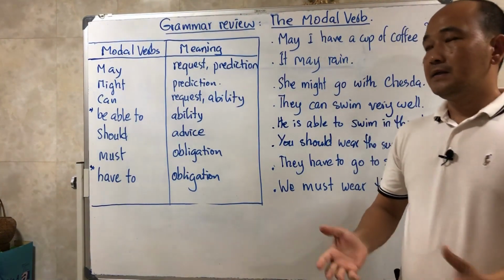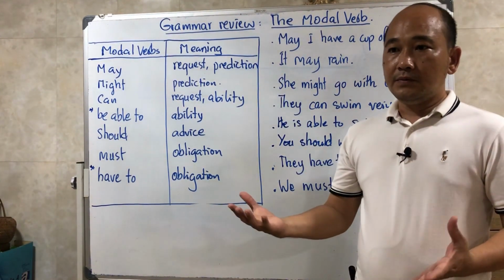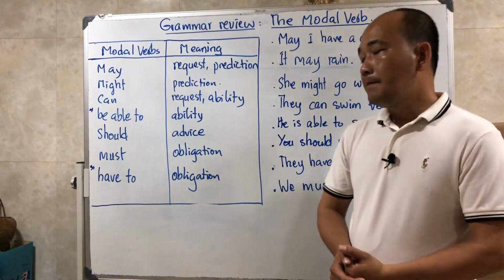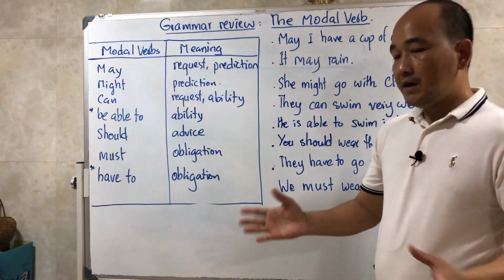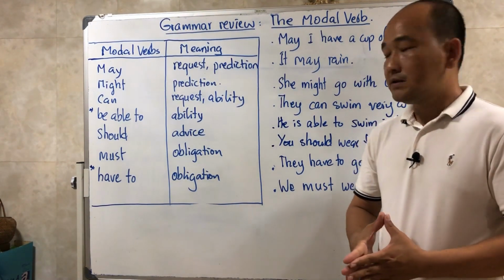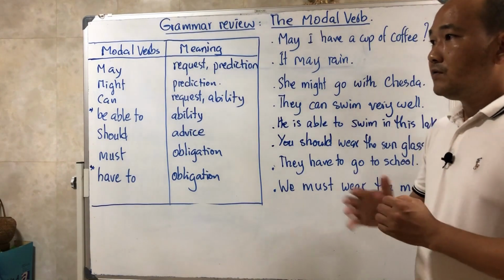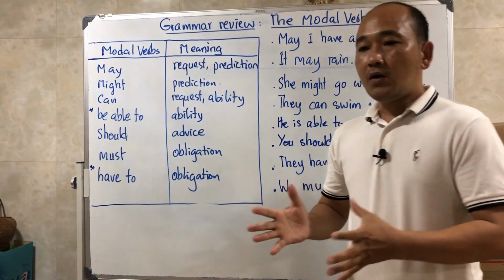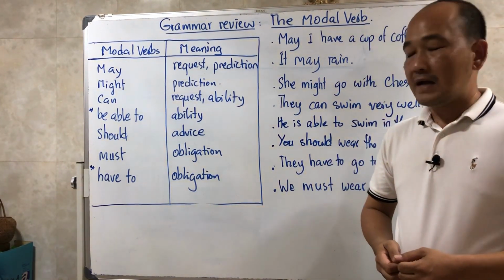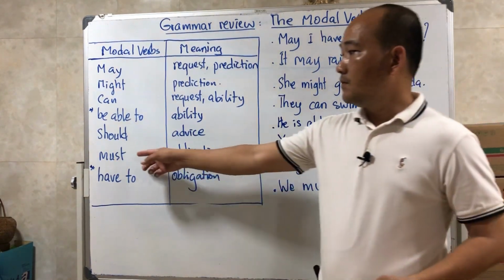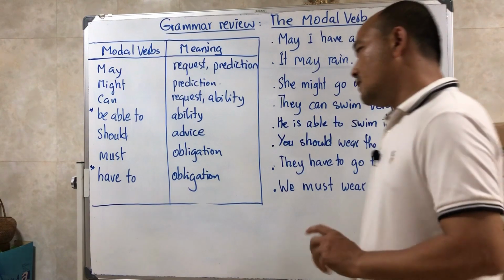If you think this is the law, this is the rule, so everybody obeys the law, we use the word have to. But if you think this is an important thing for you to do, and it's also an obligation, then you use must.